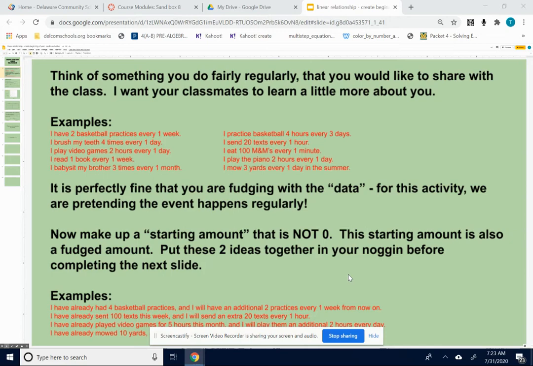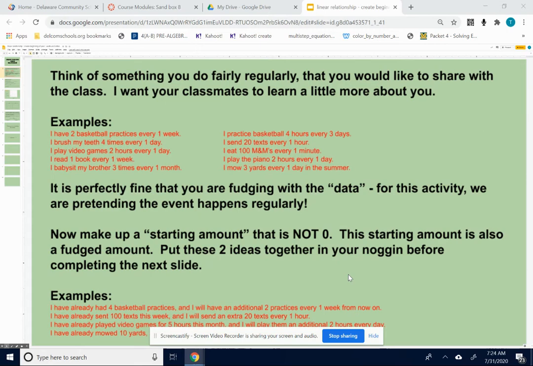Guys, this could be anything that's school appropriate that kind of has to do with you. Here are some examples. I have 2 basketball practices every week. And go ahead and stick the 1 in if it's every week, every day. Stick the 1 in. I practice basketball 4 hours every 3 days. So it could be a different kind of time period.